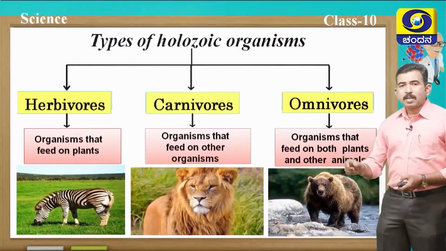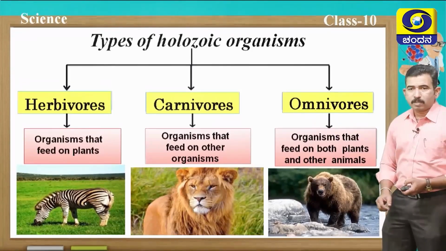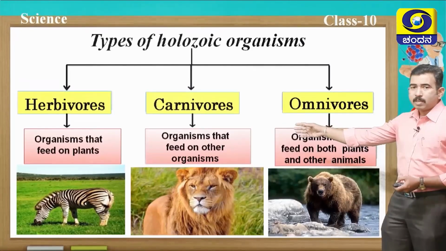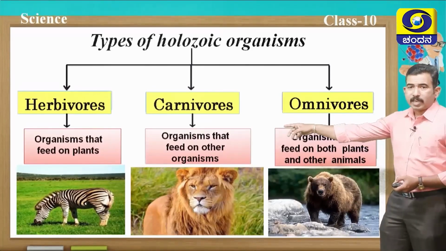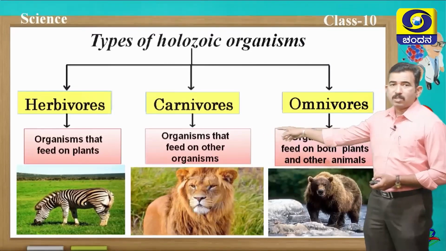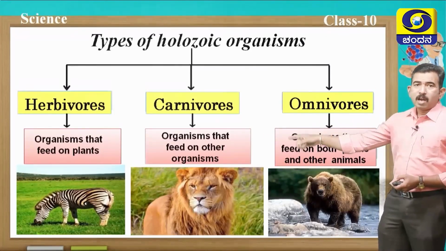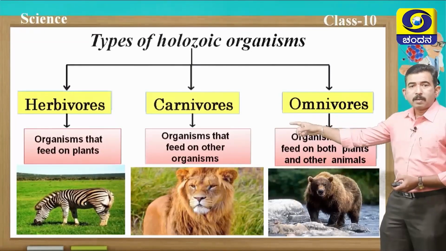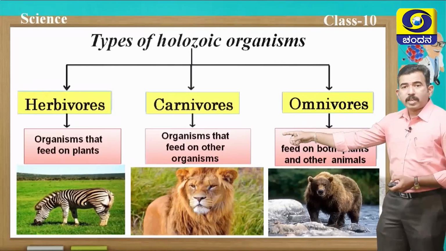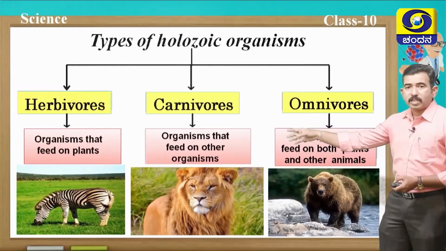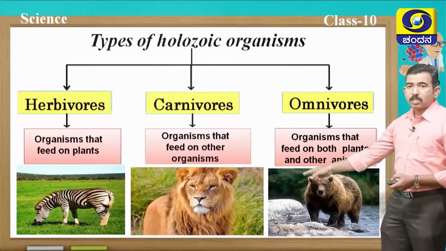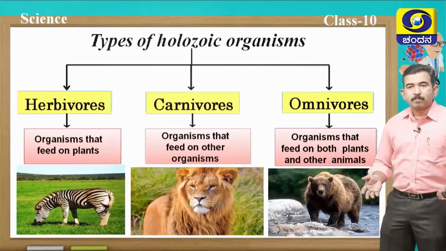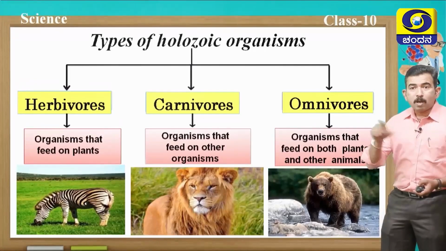Now, let us study the types of holozoic organisms. There are mainly three types of holozoic organisms. You can see in this picture, herbivores, second one is carnivores, third one is omnivores. Students, herbivores are those animals which feed on plant products. Carnivores are the organisms that feed on other organisms, and omnivores are the organisms that feed on both plants as well as other animals. We human beings belong to which category?